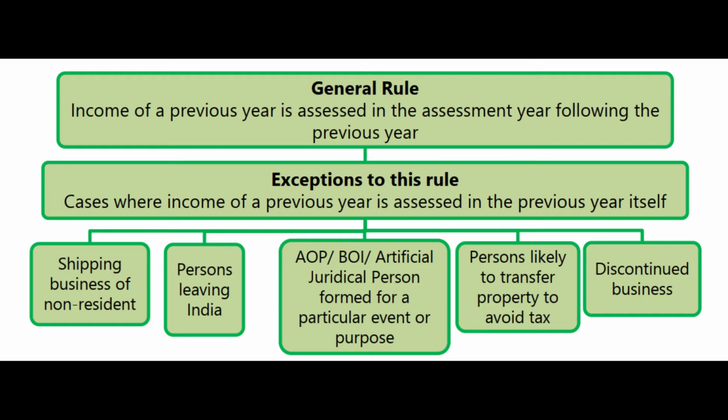First case is the shipping business of non-resident. That is the first case. Shipping business of non-resident. We are not talking about resident here. For the obvious reasons, residents of our country or our residents, we can catch them anytime. What about non-resident? Non-resident means, imagine some company having a business of shipping which is from Hong Kong, let us say. From there, it has come to India, it has collected some cargo, and from here, just for example purposes, let us say, it went to, say, England by taking some cargo from India.